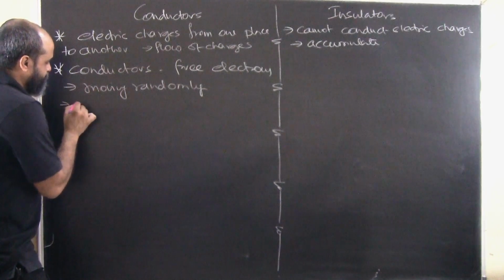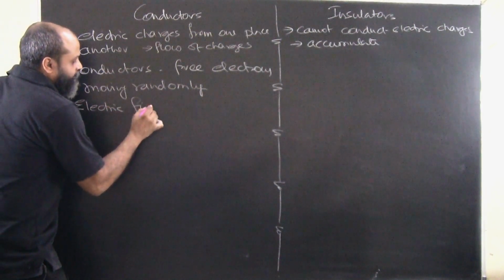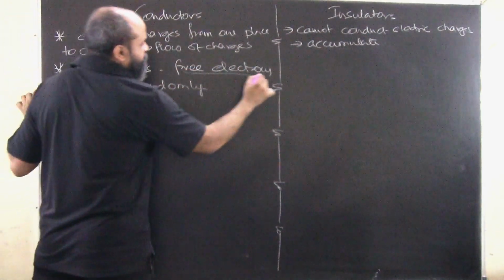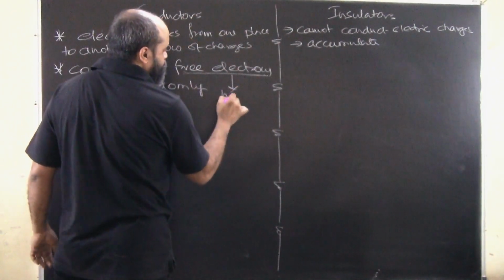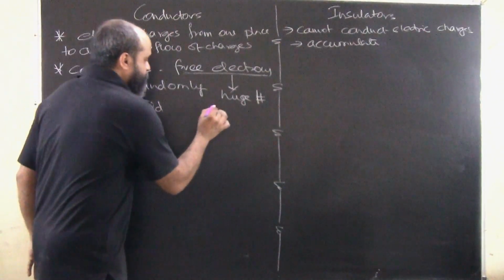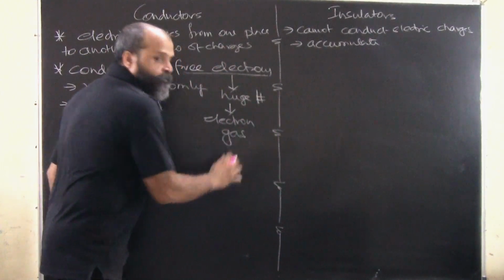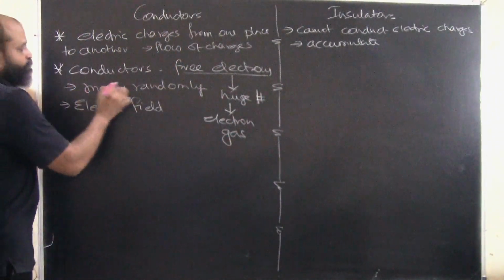When you place a conductor in an electric field, these electrons, which are numerous in number, a huge number of free electrons, basically form the electron gas, and they are moving randomly.